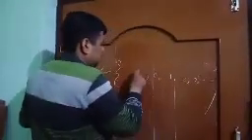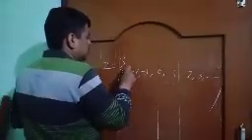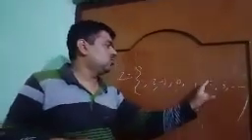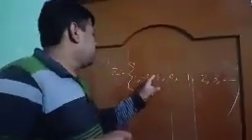How can I express the Venn diagram of the integers? Let us see. Z can be written as 0, 1, 2, 3, and so on, and minus 1, minus 2, and so on. The set of integers can be written as 0, 1, 2, 3 and so on, minus 1, minus 2 and so on.